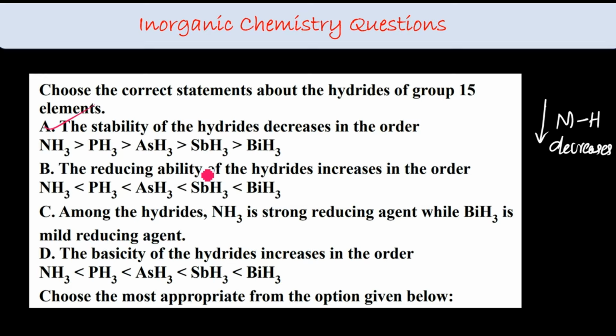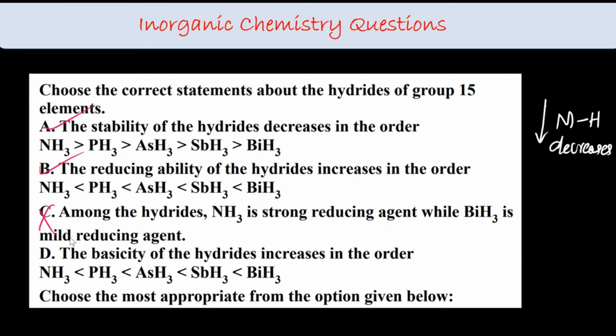And B, the reducing ability of the hydrides increases in the order. Then obviously the opposite would be correct. Among the hydrides, NH3 is a strong reducing agent while BiH3 is a mild reducing agent. So which is not true, it's just the opposite.